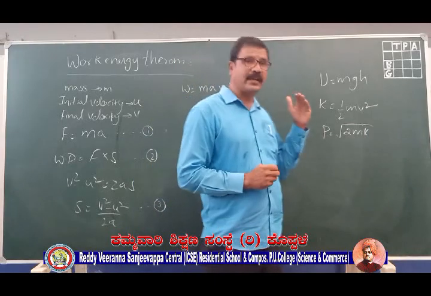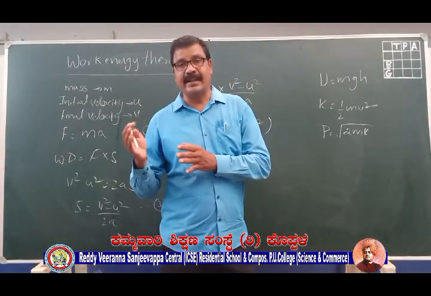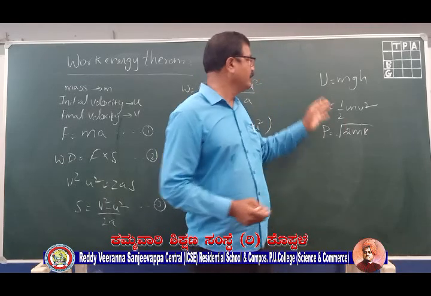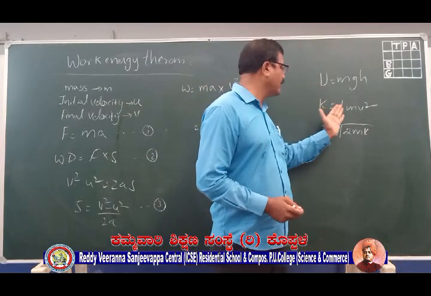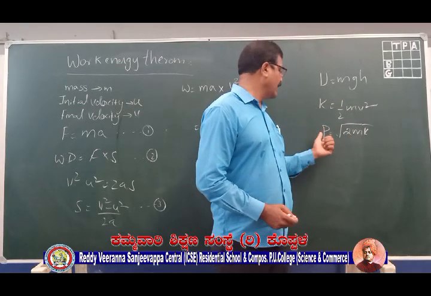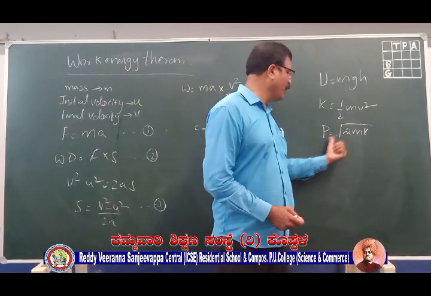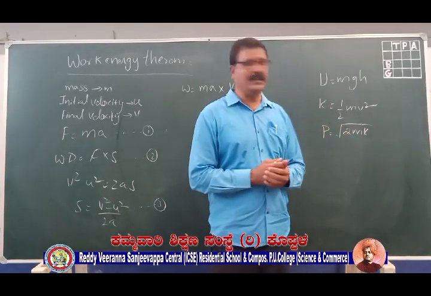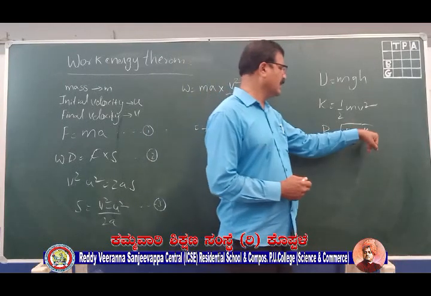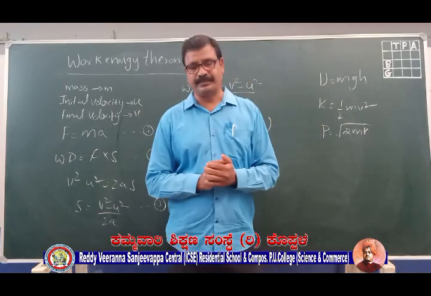Then we learned that the energy possessed by a moving body is the kinetic energy, K is equal to half mv square. Then we established the relation between momentum and kinetic energy, where K is the kinetic energy, m is the mass of the body, and p is the momentum.